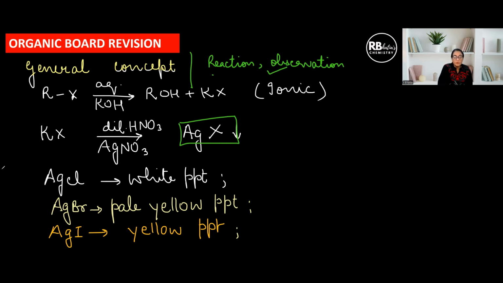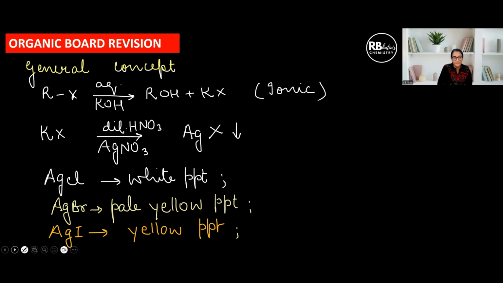So don't just write treat it with dilute nitric acid or treat it with silver nitrate and precipitation shows presence. No, please prepare it well. I have tried to give all the distinction pairs and details. These can be asked in different ways, not essentially that they directly ask you the distinction pair. So each of these concepts is important for you to know.